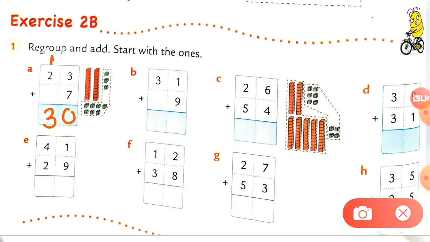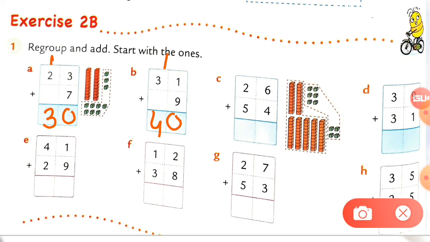Now here is number b. Just see this, 1 plus 9. So the total of this number is 10. So just check which is the ones value in the 10. So here 0 is the ones value and 1 will go as a carry forward. Now 3 plus 1 is equal to 4 here. Okay. Now write down 4. This is the answer, 40.